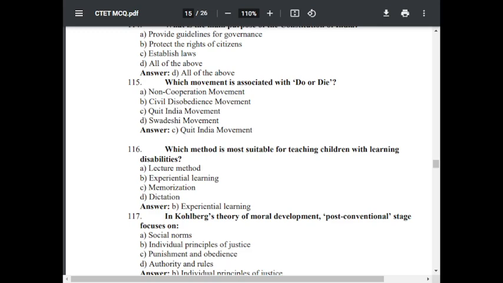Question number 116. Which method is most suitable for teaching children with learning disabilities? Option A, lecture method. Option B, experiential learning. Option C, memorization. Option D, dictation. The correct answer is experiential learning.